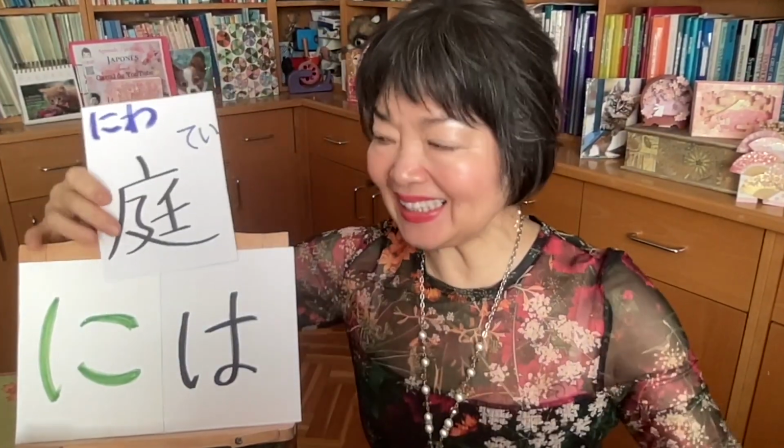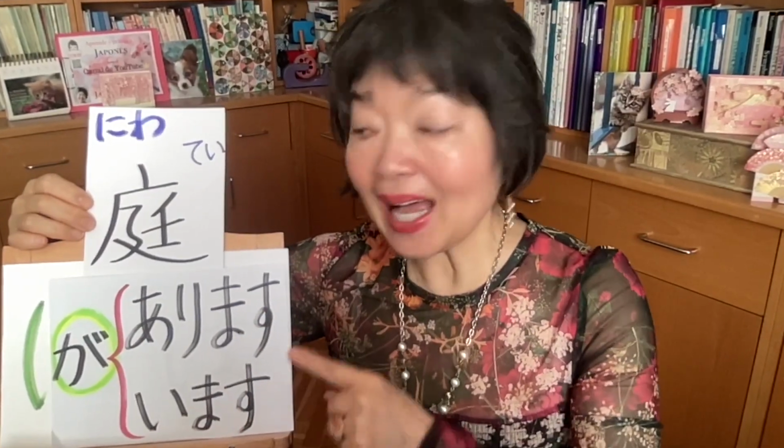In my house, there isn't a garden. 私の家には庭がありません。